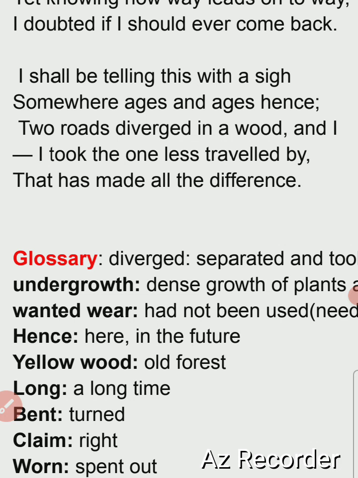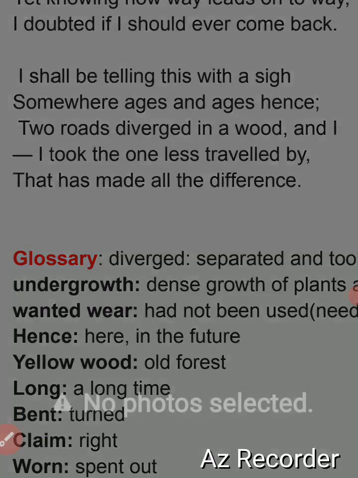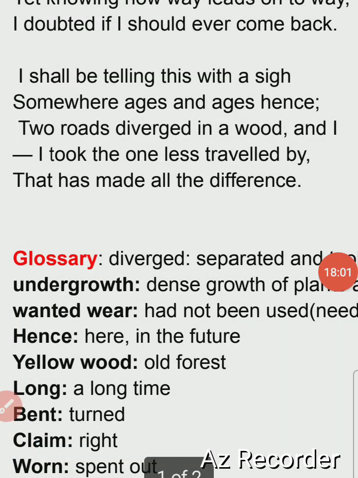Somewhere ages and ages hence, two roads diverged in a wood. He's telling that he has exercised his choice and feels the differences. He shall be telling with a sigh, with a sadness, how he took the road less traveled by. It means he chose the career which not many had chosen, and that made all the difference in life. Either way he will regret because he made a choice which later proved to be not desirable.